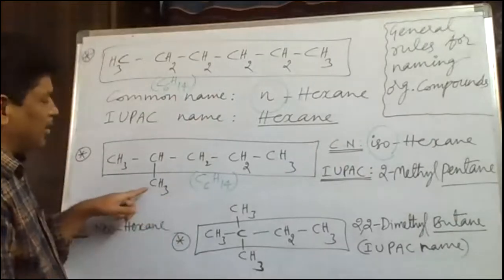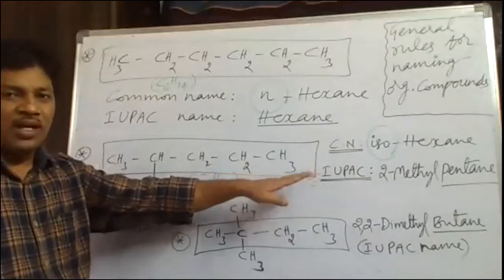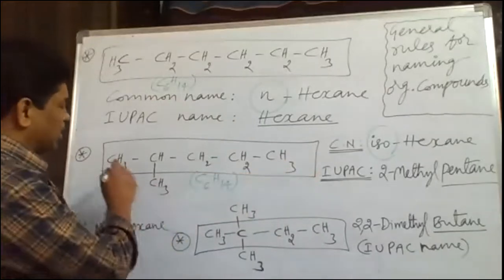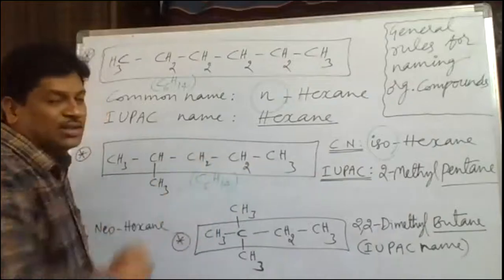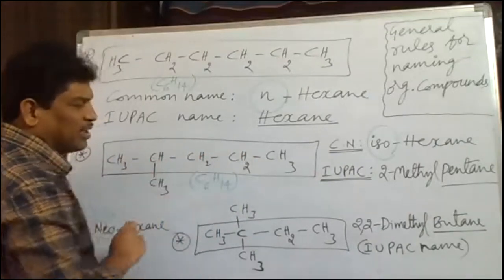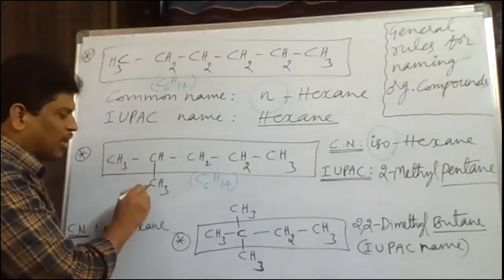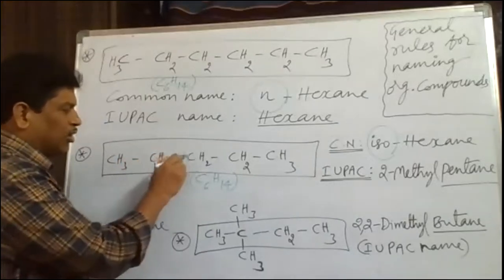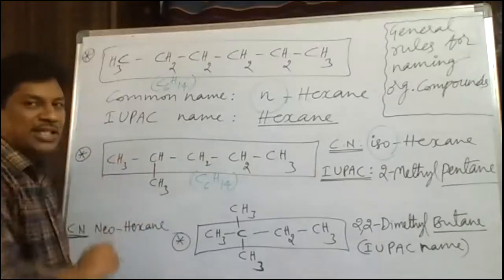Next, while giving the IUPAC name in this case, first we have to check how many carbons are in a continuous chain and select it. Here 1, 2, 3, 4, 5 carbons are in a continuous chain, and the second carbon bears a methyl group. If you start from the other side, again 1, 2, 3, 4, 5 carbons is the longest chain, and again the second carbon contains methyl.